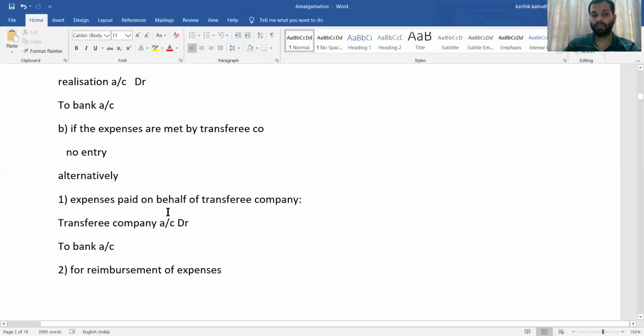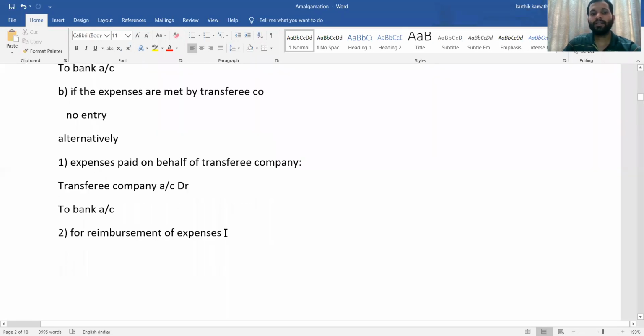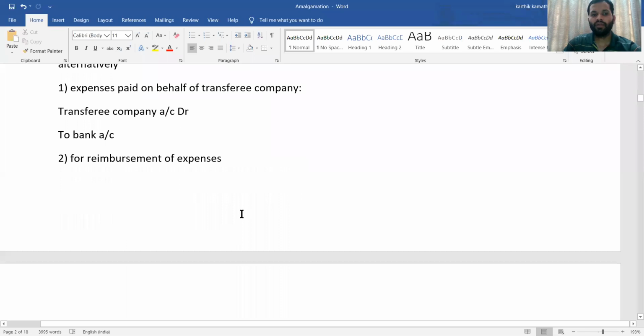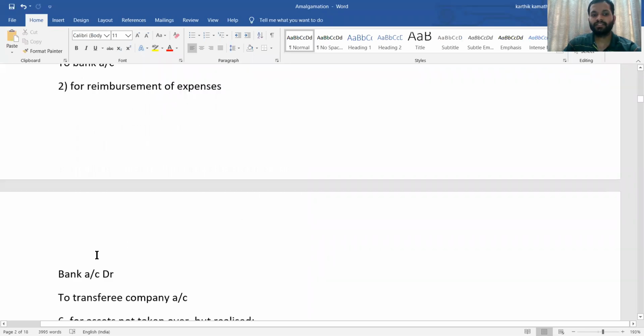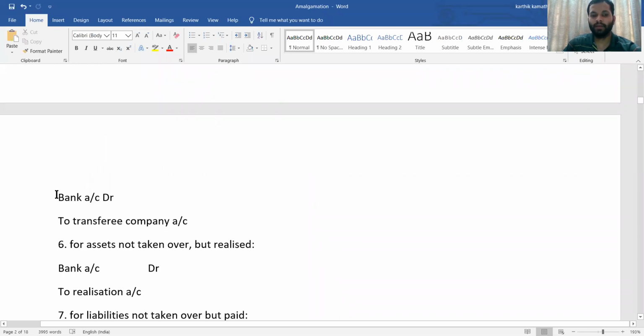Then in that case, what happens? Transferee company's account debit to bank account. That is one more thing. Then for reimbursement of expenses, whenever you are reimbursing the expenses, that is bank account debit to transferee company account. See, these are all very important journal entries.